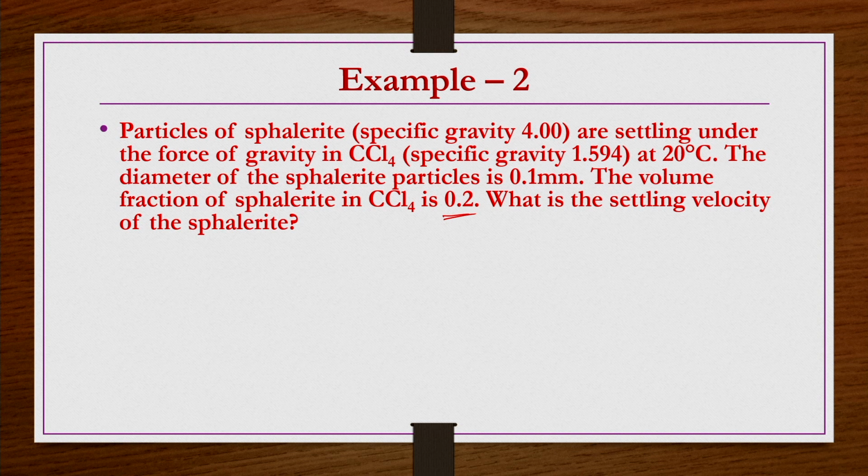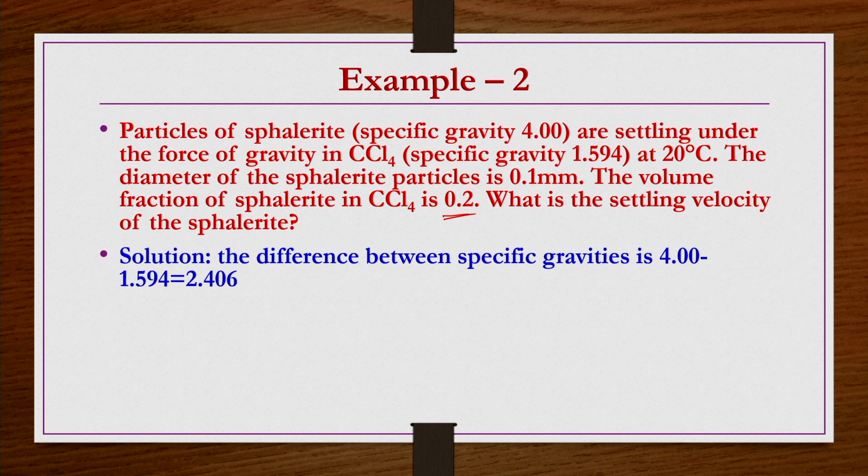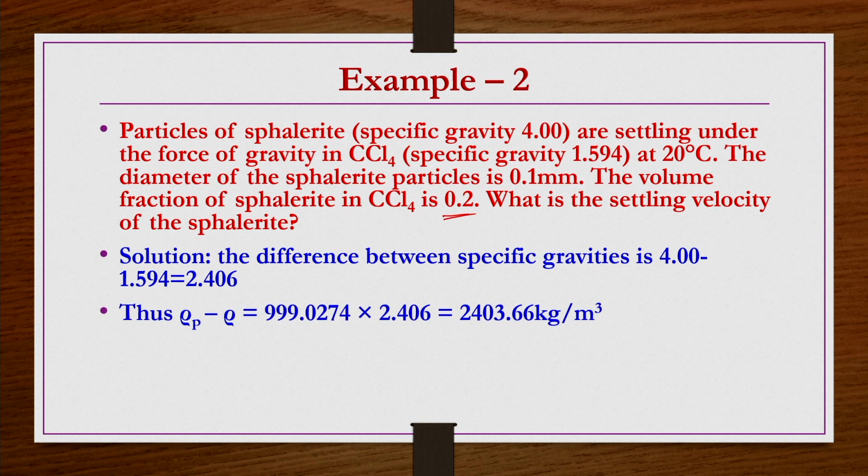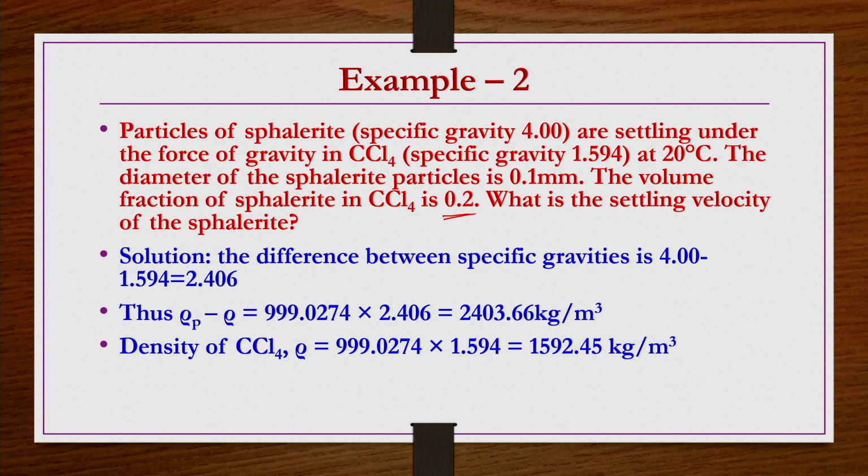Now we have to follow a similar approach to what we have done. The difference between specific gravities is 4 minus 1.594, which equals 2.406. Thus, rho p minus rho would be, if I take 999 or 1000, you can also take that, and then multiply by the specific gravity. So, you will get this rho p minus rho value as 2403.66 kg per meter cube. Similarly, the density of CCl4 is 999.2074 multiplied by 1.594. So, rho is coming out to be 1592.45 kg per meter cube.